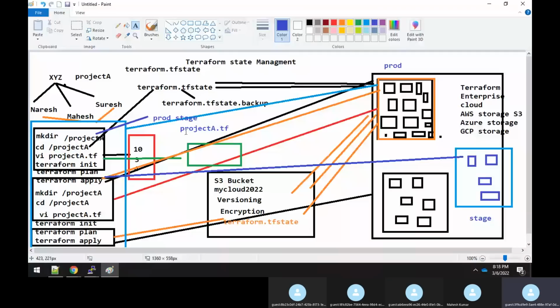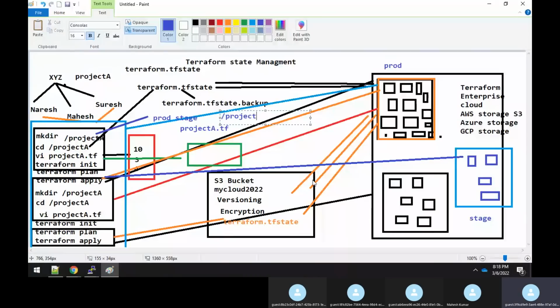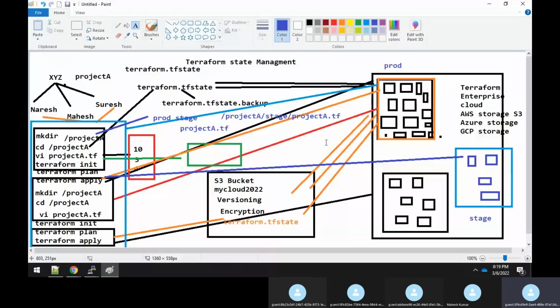So what would be the directory structure? Can anyone tell me? /project A, under that you have a stage directory, and under that there is a file by the name project A.tf. Do you agree with me? Yes, fine, good. Now Naresh will go into this path and do all the changes in the project A.tf file.